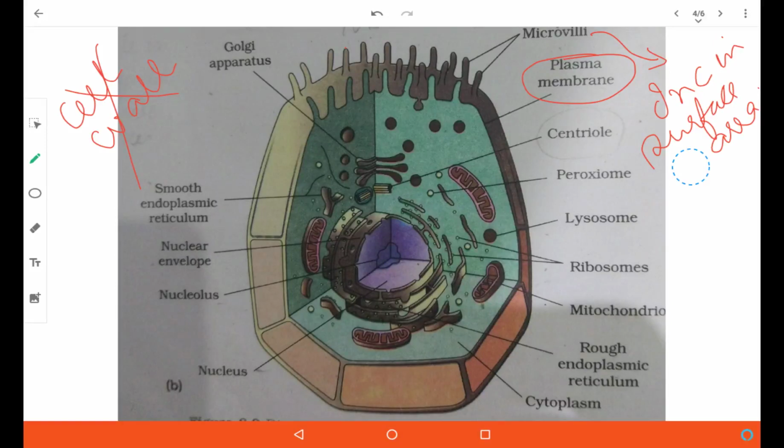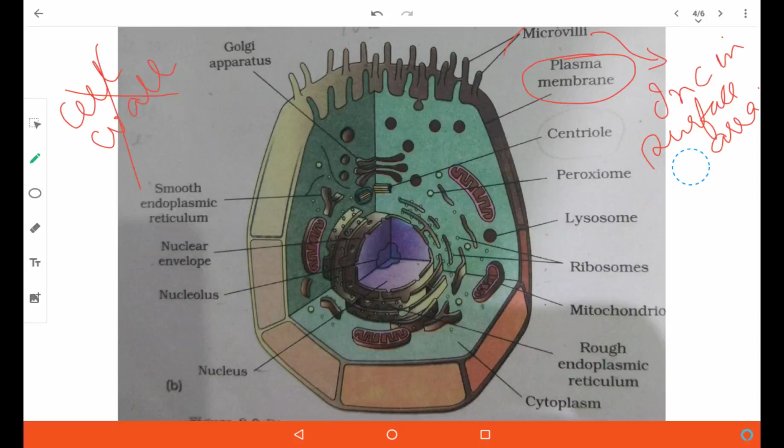the animal cells have centrioles. These centrioles help organization of spindle apparatus or mitotic apparatus and help the cell divide into two daughter cells.